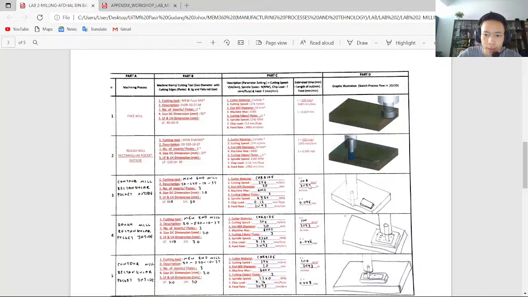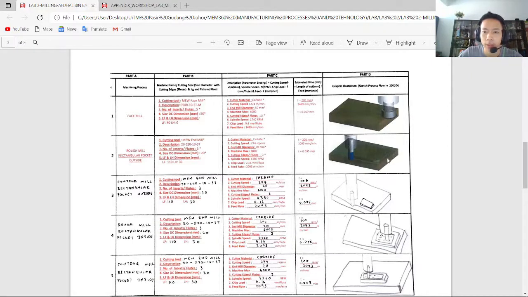So the length of cut for this third process is 200 millimeter over the feed rate that we calculated just now, 2093. So using our calculator, 200 divided by 2093, we got 0.095 minute.